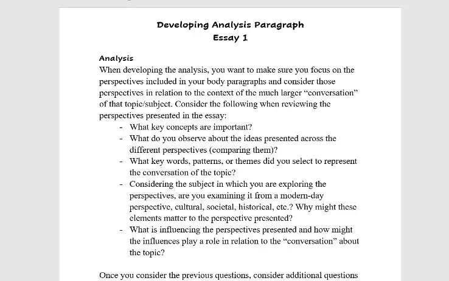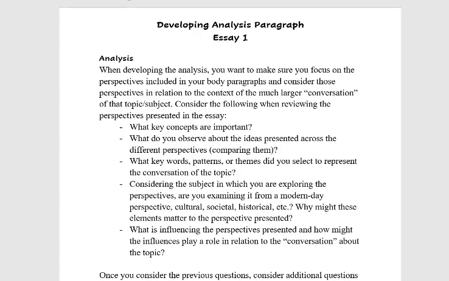But when you're developing the analysis, one of the things that you'll want to focus on is, of course, the perspectives that you included in your body paragraphs. And the reason for the analysis is for you as the writer to draw conclusions about those particular perspectives. So those conclusions can be anything. It just depends on the kind of question that you ask yourself about those particular perspectives. Remember that there's no right or wrong answer in this case, but we need to see a direct connection between the perspectives themselves and the commentary that you have.